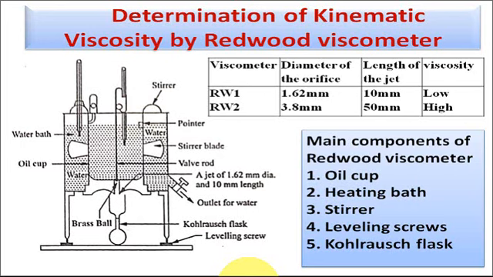So let us start with the determination of kinematic viscosity by Redwood viscometer. This is the Redwood viscometer. The main components of the Redwood viscometer are the oil cup, heating bath, stirrer, leveling screws and the Kohlrausch flask. So this is the Redwood viscometer. First main component is the oil cup. This is the oil cup.